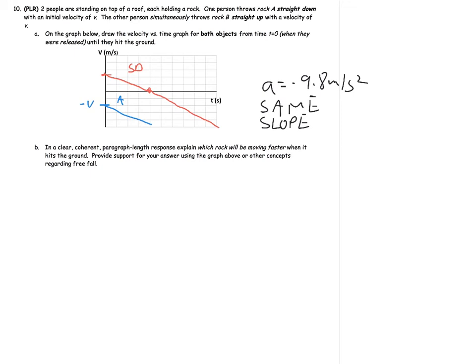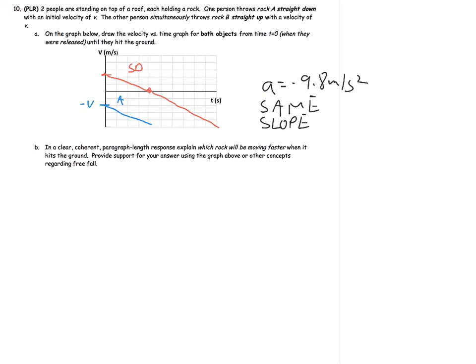The second part says, in a clear, coherent paragraph-length response, explain which rock will be moving faster when it hits the ground. Feel free to use this graph to provide some support. So we're going to talk a little bit about this question in general. With these types of questions, we want to first make a very strong statement, just answering that question, and then we're going to provide evidence. And usually it's going to be in a very logical format where we state one thing, which leads to another thing, which leads to another thing, ultimately explaining our answer. So I'm going to start with stating what the correct answer is.